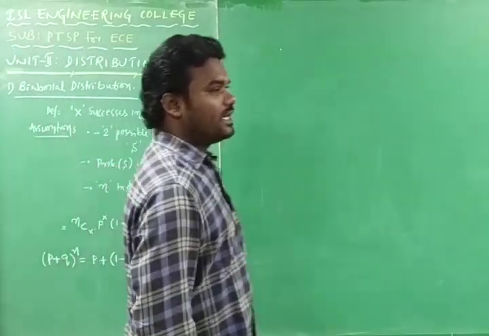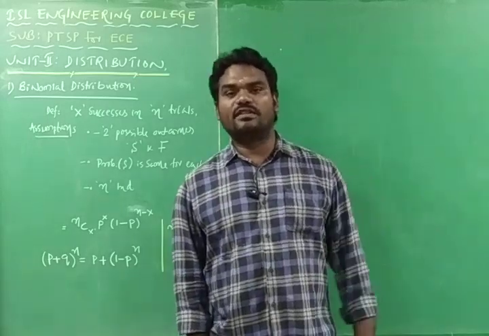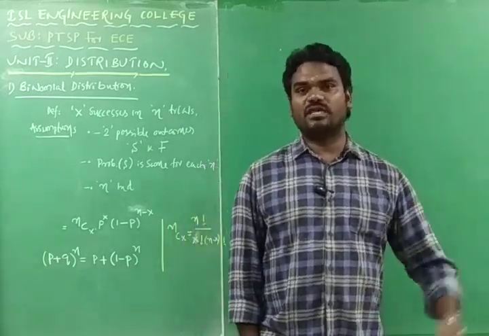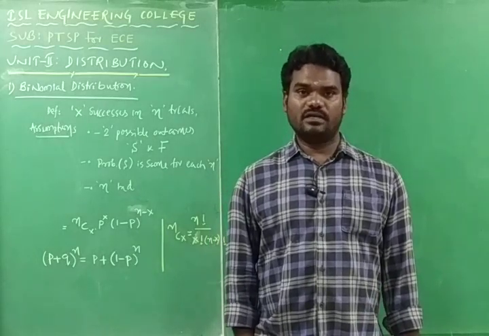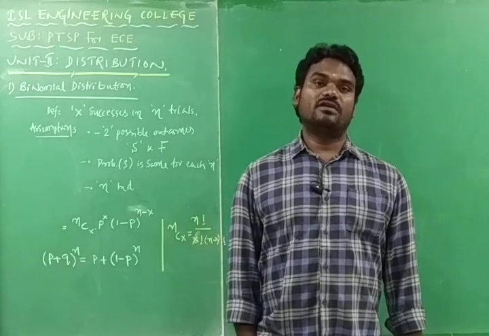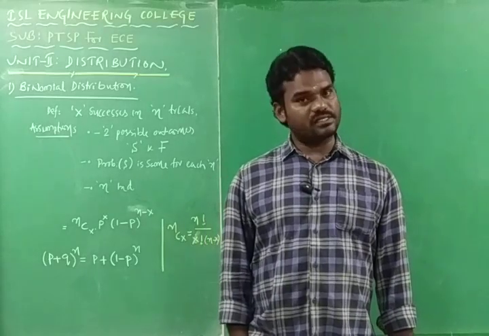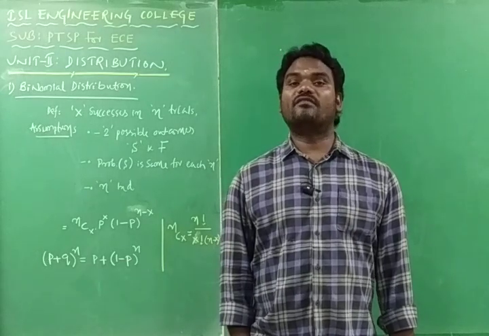Every time we calculated the probability of successful events only, without considering the probability of failures. In distributions, we are going to consider the probability of successes and the probability of failures by having some trials.